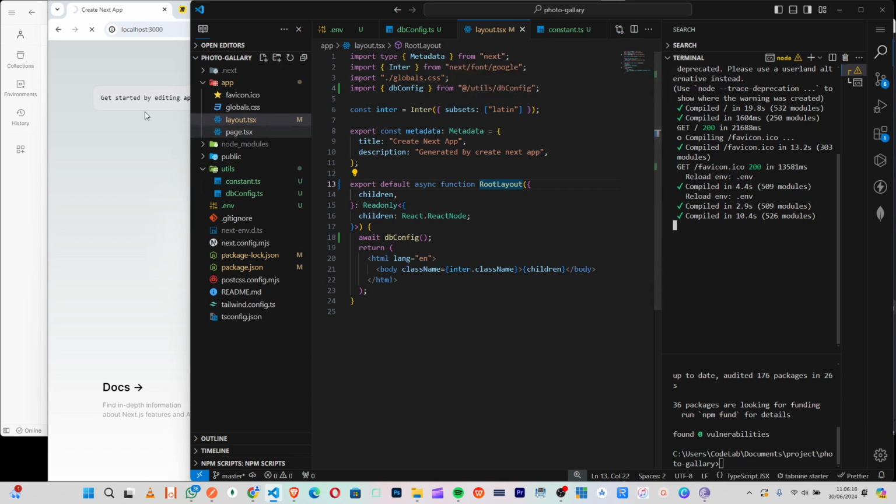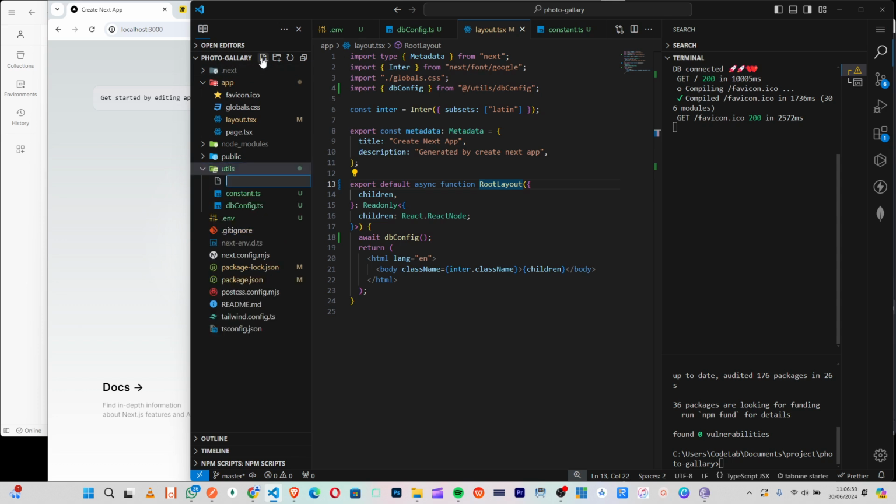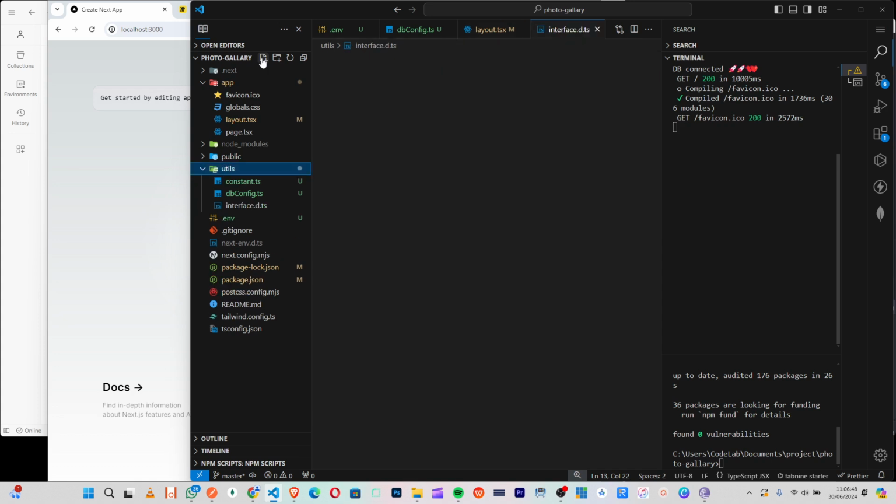Now the next thing we will need to do, okay, we need to go design our model, right? So for our model we need a user, right? So every user creates an image, right? So our database is connected. So the next thing we'll do is to make sure we can do our interface. So we'll say interface .d.ts.